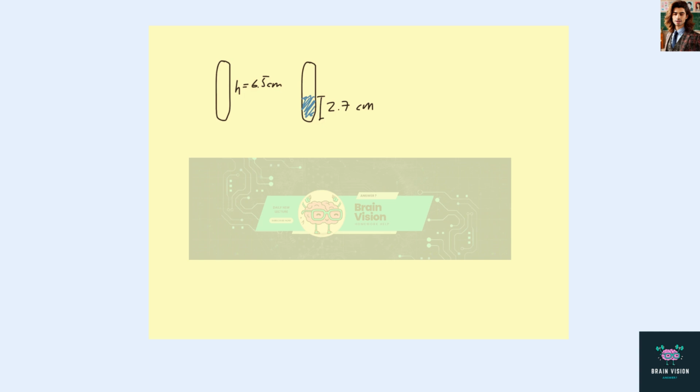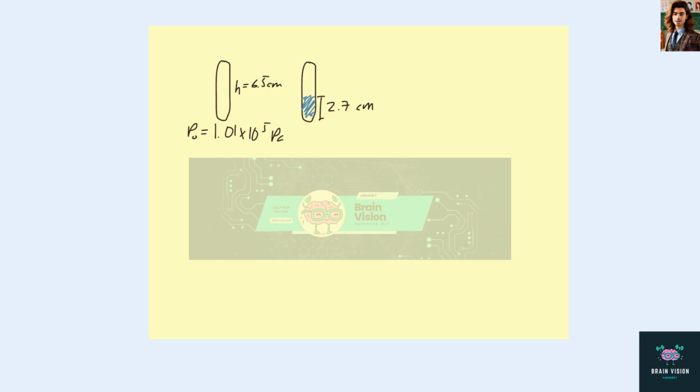Here's our tube before and after the experiment. Originally we have a pressure of P naught in the tube because there's no water in it, so it's just the atmospheric pressure, 1.01 times 10 to the 5 pascals.